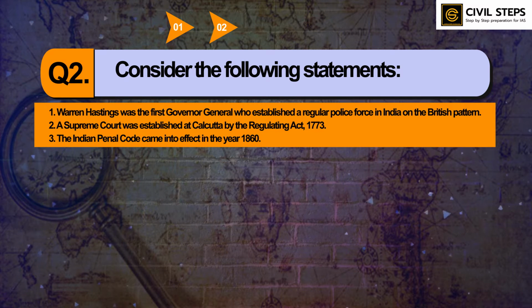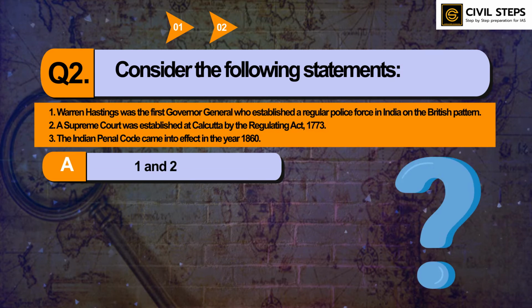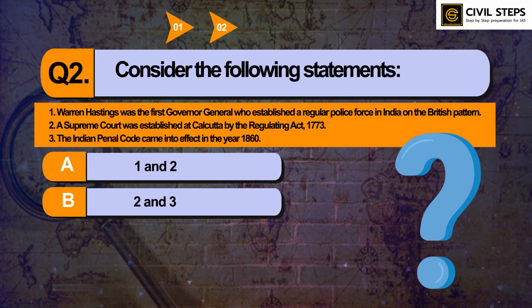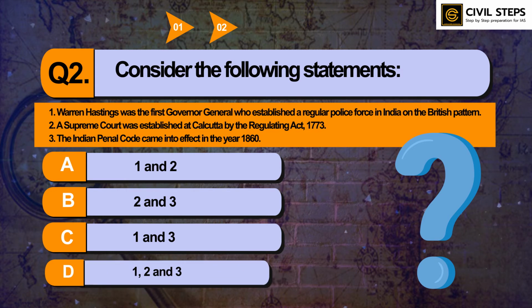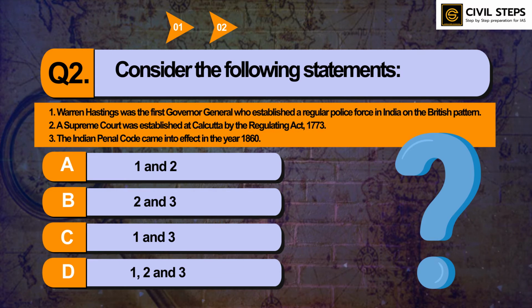Statement 3: The Indian Penal Code came into effect in the year 1860. Which of the following statements are correct? Option A, 1 and 2; option B, 2 and 3; option C, 1 and 3; and option D, 1, 2 and 3. You can pause this video and write your answer in the comment section below.